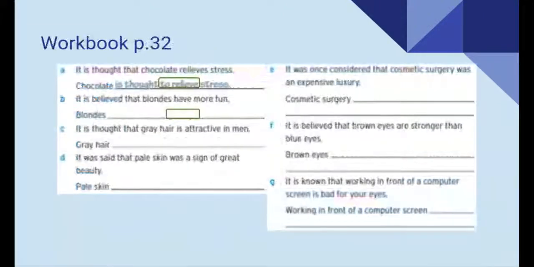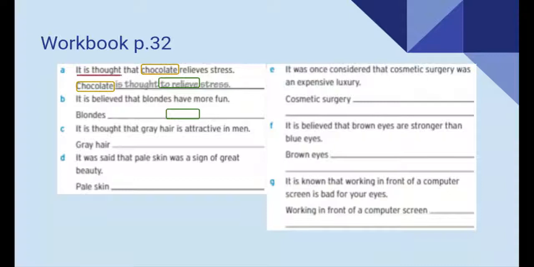Now let's continue. Let's go to our workbook, page 32. Here we are going to be rewriting the sentences to make them a little bit more formal. We already have them in passive reporting verbs, but we're going to make them more formal. We have "It is thought that chocolate relieves stress," and we wrote "Chocolate is thought to relieve stress." If you notice, we have our subject, chocolate, and we're going to put it first.